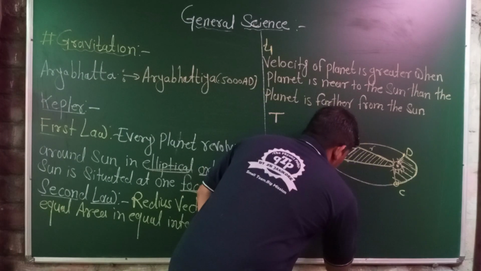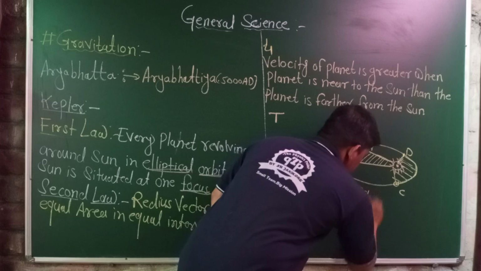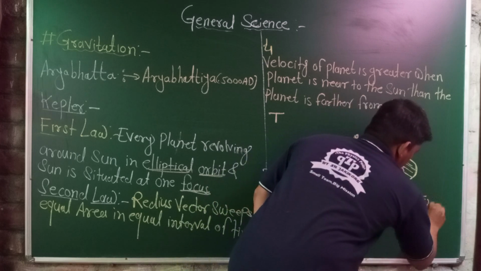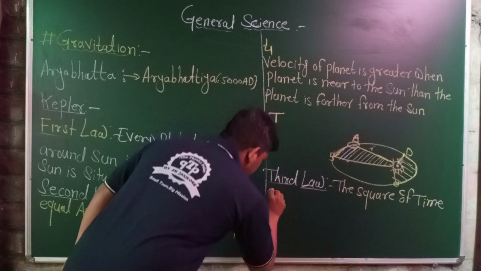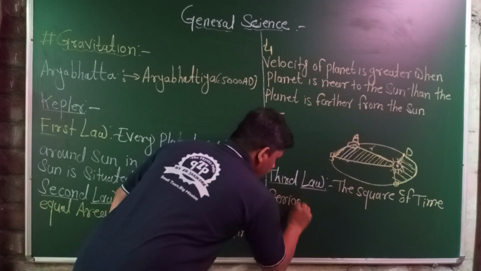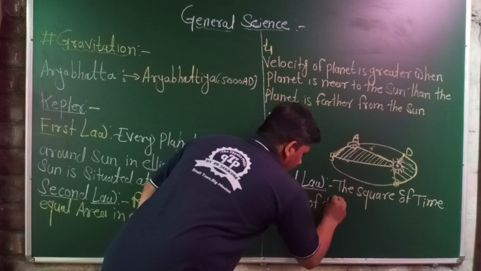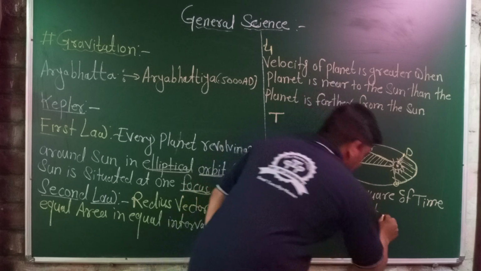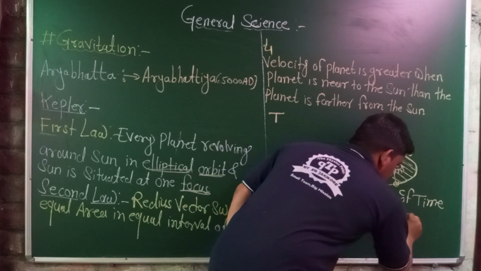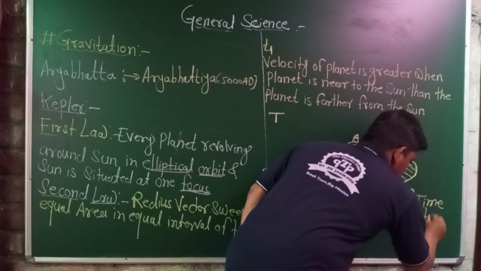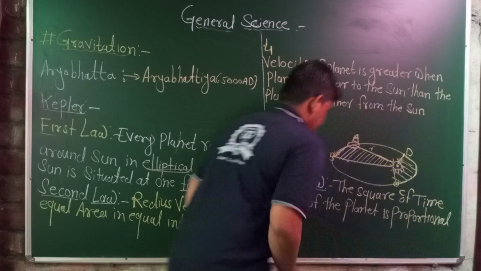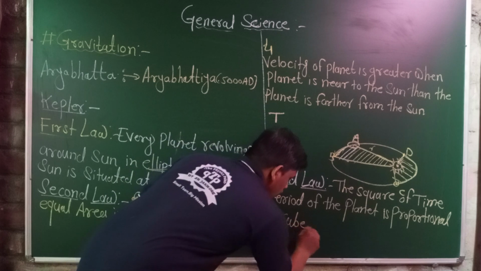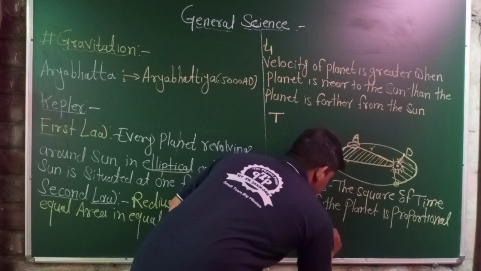Then the square of the time period of the planet is proportional to the cube of the semi-major axis.